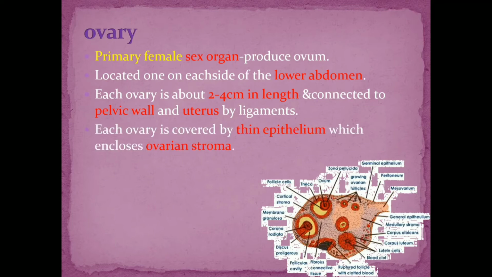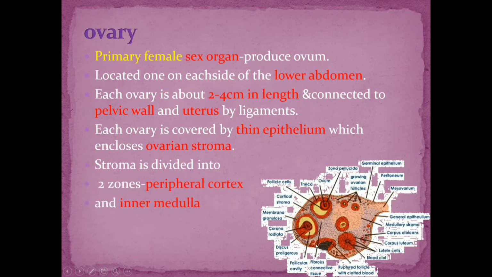Now here you can see the section of an ovary. Each ovary is lined by a thin epithelium, and this epithelium encloses the ovarian stroma. So the inside of the ovary is called the stroma, and it is lined by the germinal epithelium. The stroma is divided into two regions.